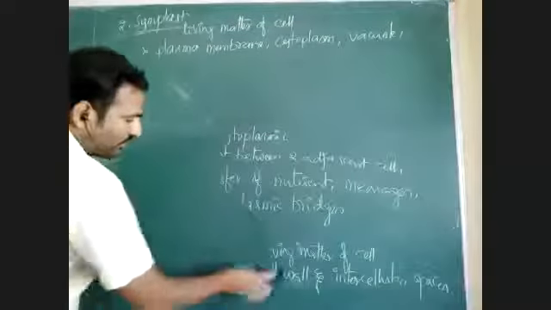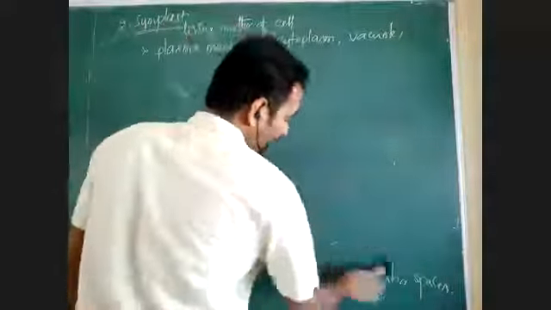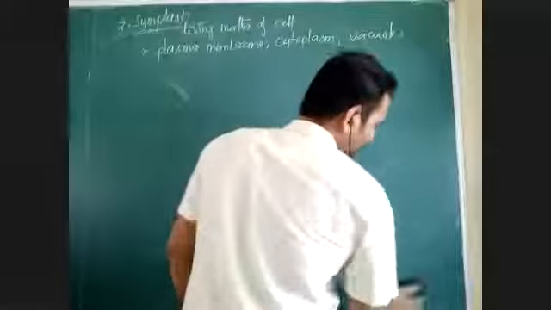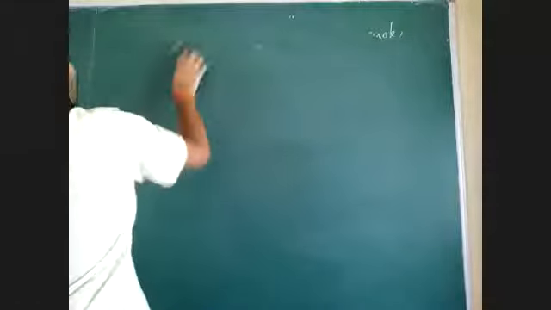Then the cell wall may have small gaps, connections. The gaps which are present on cell wall are responsible for transport of water or any other thing. That is called pit. Cell wall may have a structure called a pit.